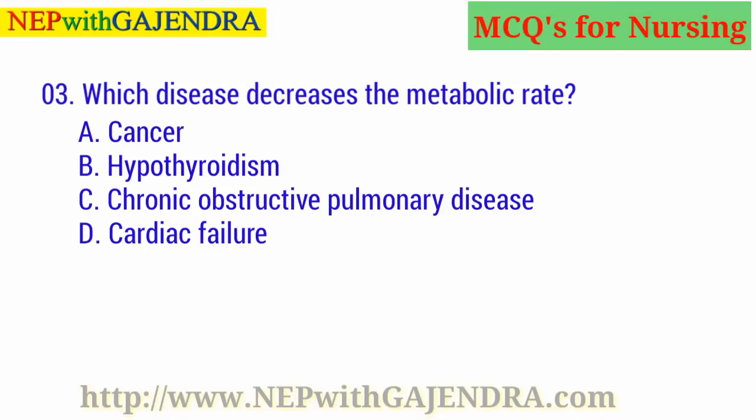Which disease decreases the metabolic rate? A. Cancer. B. Hypothyroidism. C. Chronic obstructive pulmonary disease. D. Cardiac failure. Guess the right answer. Right answer is B. Hypothyroidism.